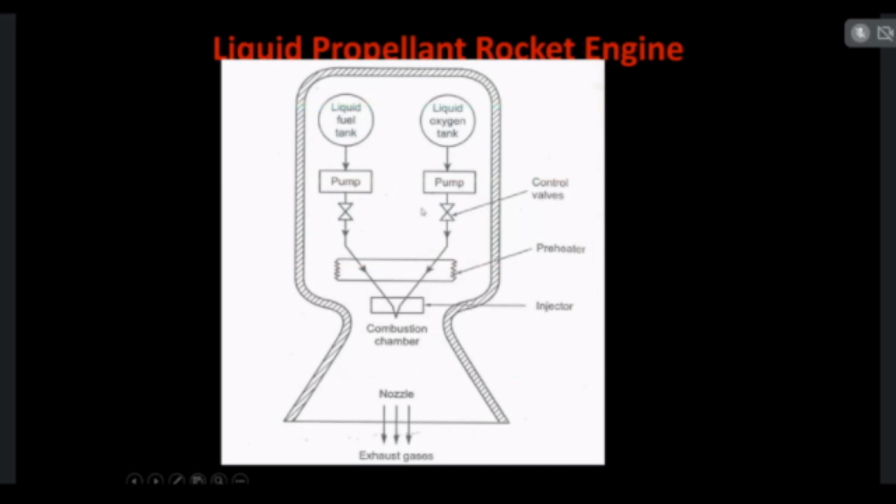Then pumps, then valves and electronic control devices will be placed. Finally, in the combustion chamber, the injector nozzles will be placed to spray the fuel and oxidizer. Then, as I told, the nozzle will be placed with the combustion chamber.